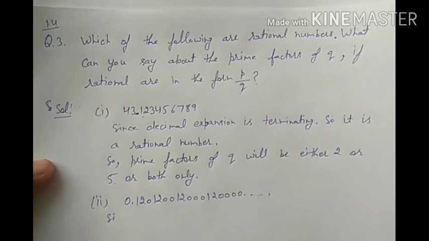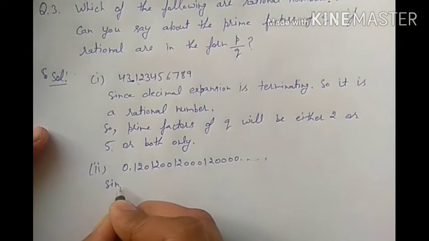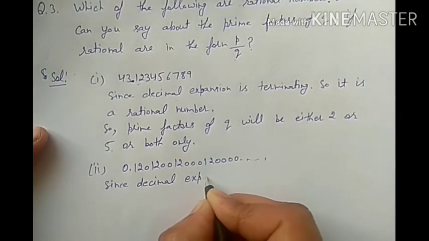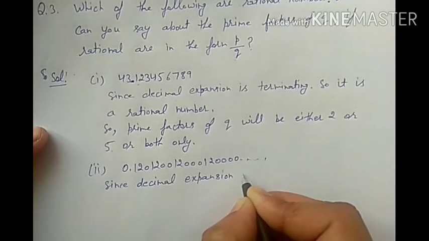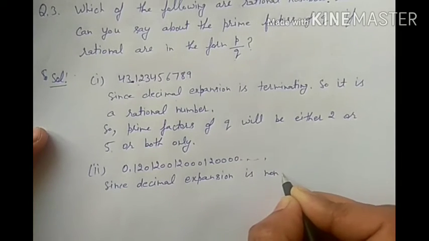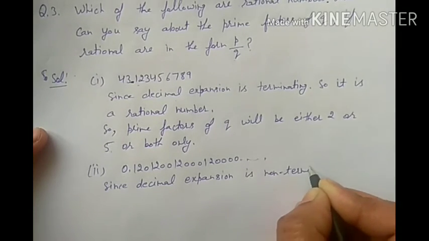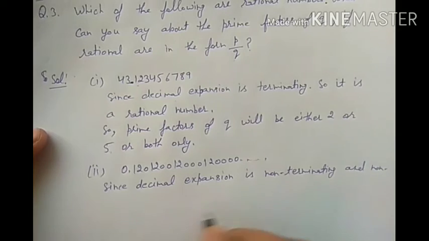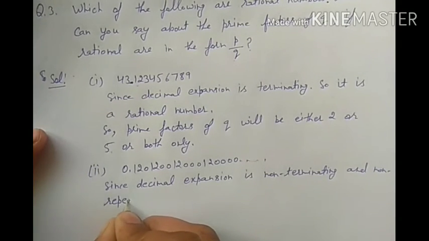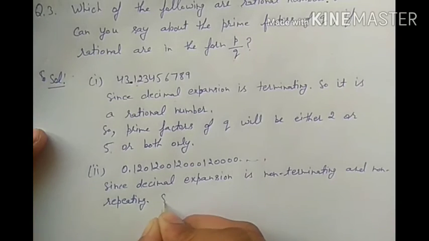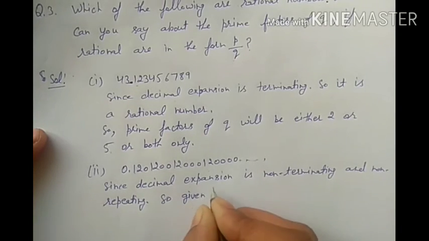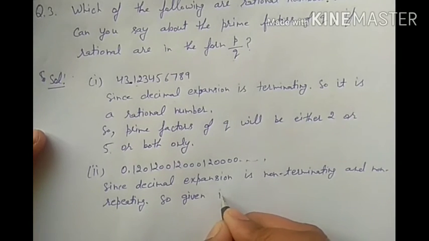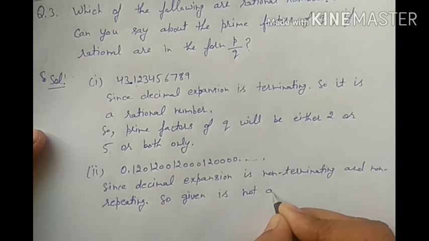Since the decimal expansion is non-terminating and also non-repeating, the given number is not a rational number.